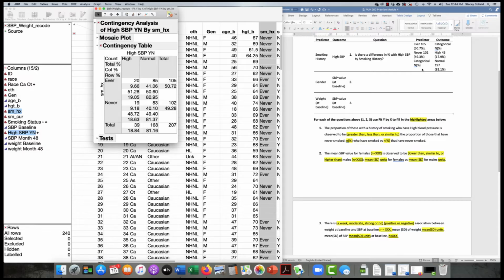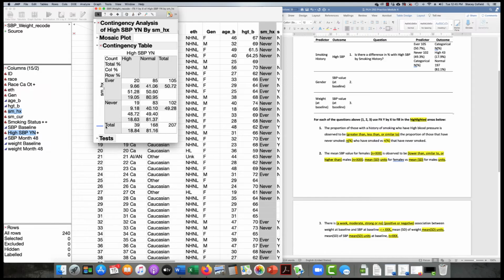So I know what to expect. If I saw something other than 105 and 102, I'd know that I have missing data. And speaking of missing data, you can see over here that we have 240 rows in our data set, but we only have 207 paired responses. So people that have smoking history and high SBP. So this matches, smoking history matches with our univariate.